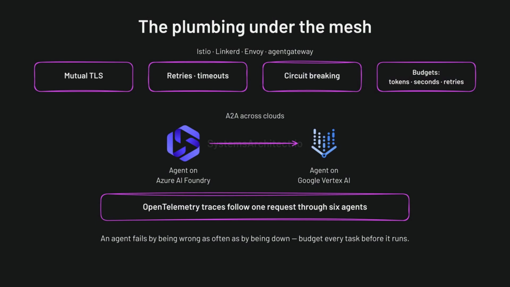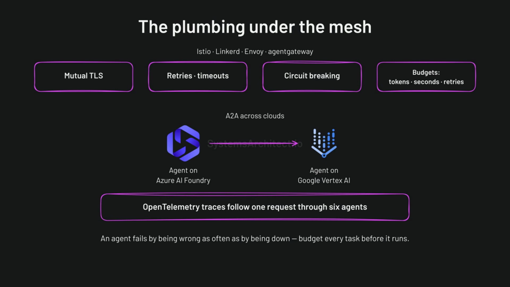Failure handling and resilience is harder here. An agent fails by being wrong as often as by being down. Budget every task in tokens, seconds, and retries before it runs. Observability across agents ties it together. Open telemetry traces follow one request through 6 agents.